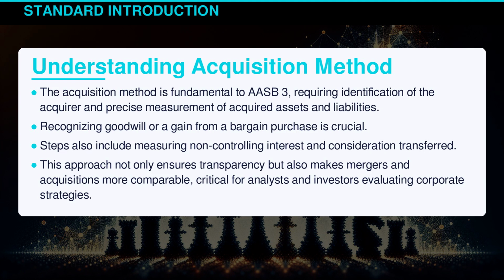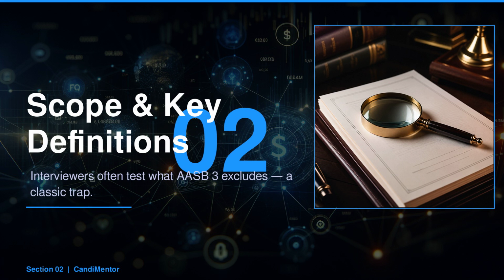Scope is crucial, because overlooking exclusions can derail your analysis. Many assume all acquisitions fall under AASB 3. However, transactions under common control don't. Missing this can lead to costly missteps. Let's dive into the specifics, so you're never caught off guard.